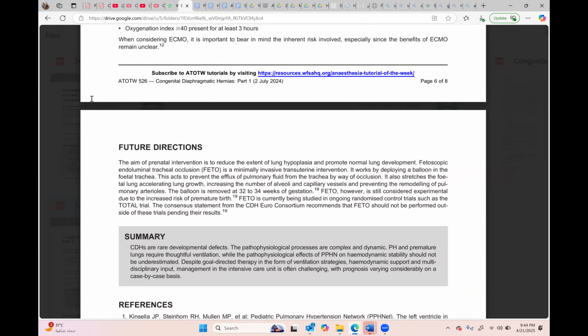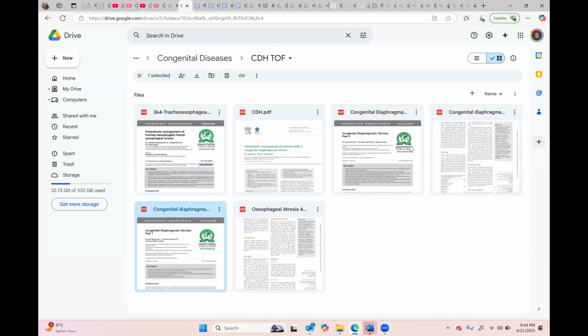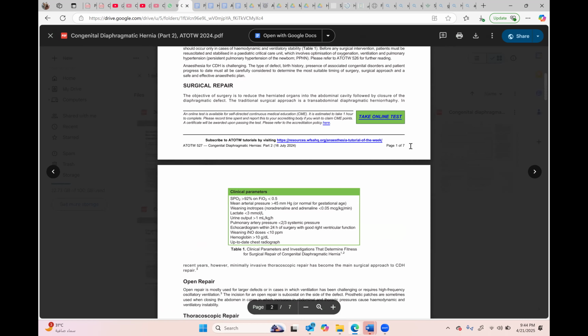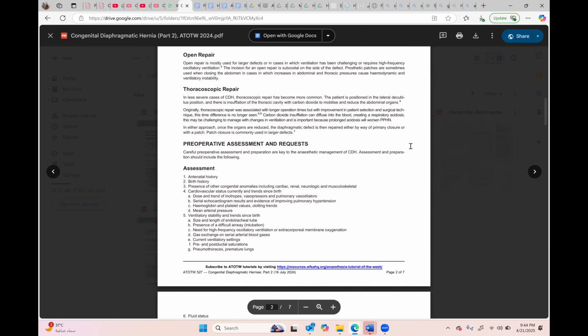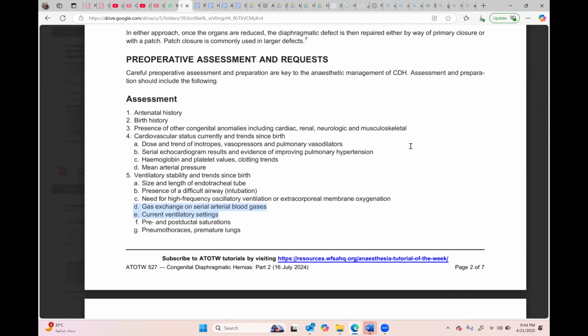And again, in 5 minutes, how much will they ask you? In this time, 5 minutes will be finished. Okay. So that's a good thing. They might need a thoracic approach. So in the thoracic approach, sorry, thoracoscopic repair through VATS. Maybe they are doing it. But again, because this is a subspecialty topic, I don't think they will ask you that much detail.